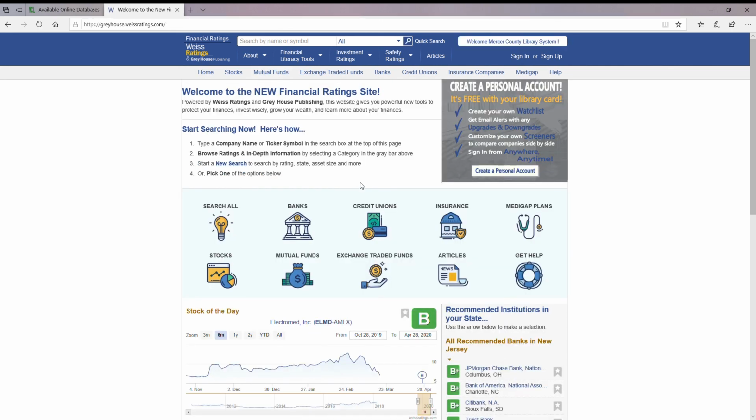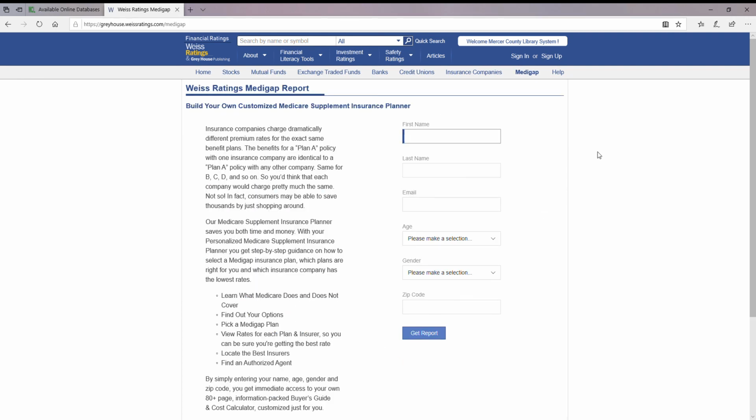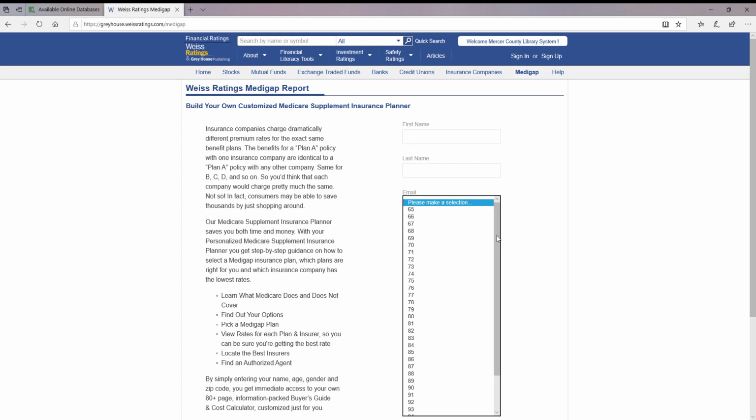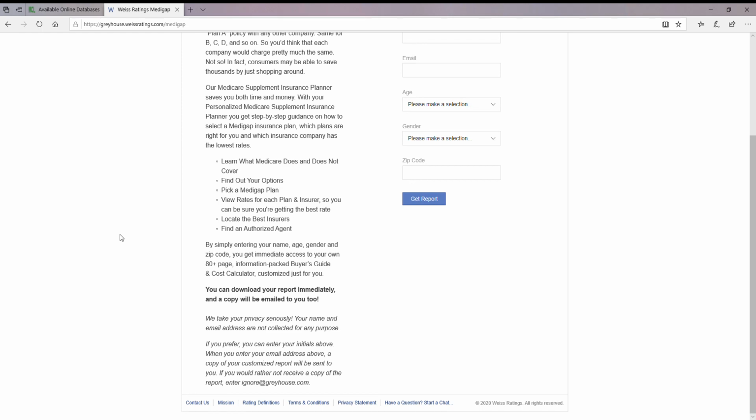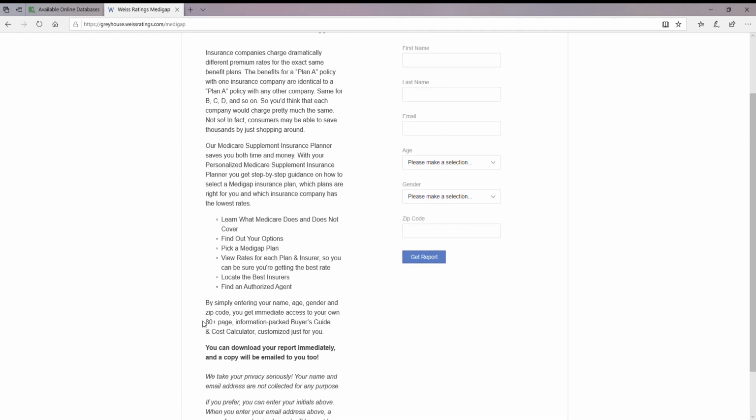Okay, the last thing to look at is the Medigap Plan. I skipped over it earlier because it's not really a rating so much as it's a tool that you can use. So this fits a little bit more in with some of the tools we have in the help section. What you can do here is fill out some basic information: your age, your gender, and your zip code. When you click on Get a Report, you're going to get, it says right here, an 80-page plus information buyer's guide and cost calculator.